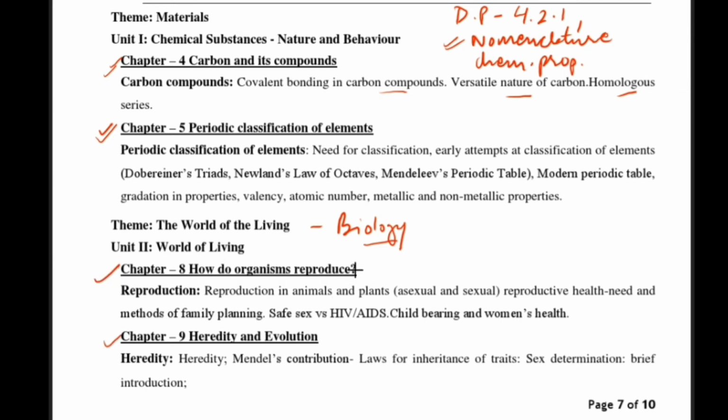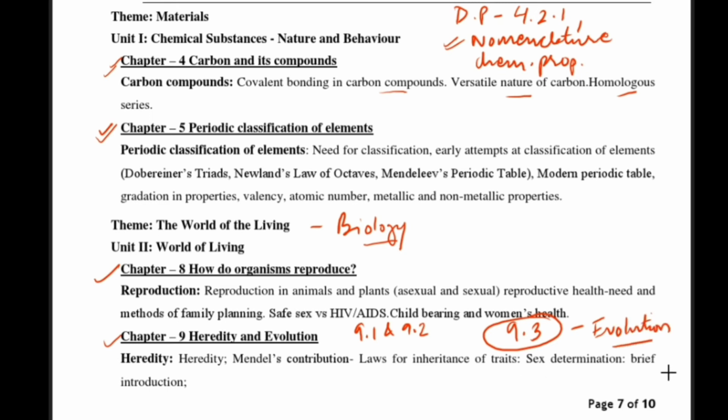Okay, in this first one means chapter number 8, complete chapter you are supposed to study. Nothing has been deleted, so that's the best part because this is going to help you a lot if you are going to choose biology for class 11th. Then in the next chapter, chapter number 9, heredity and evolution, 9.1 and 9.2 you are supposed to study thoroughly. After 9.3 means 9.3 onwards all the portion has been deleted. So evolution is there in 9.3. So all the part has been reduced. So you need not study that.